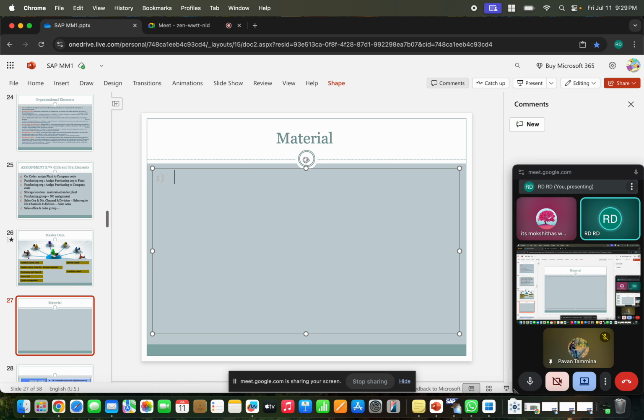The same attributes, we are just considering as a material type. So raw materials. Let me know, is a raw material always a raw material, or can it also be a finished good sometimes? Sometimes it's a finished good. How?